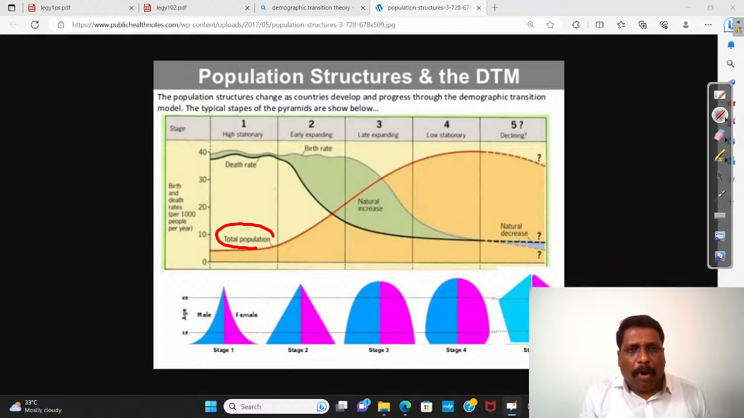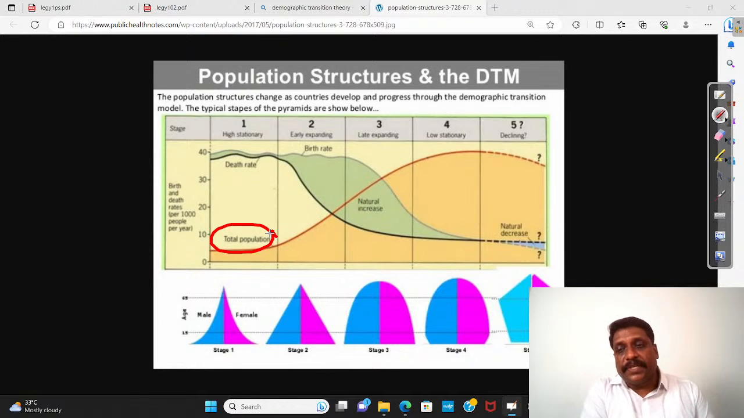Because of that, population will be less. That's the reason you call them as high stationary. I repeat again, birth rate is also high, death rate is also high, so the population is less.